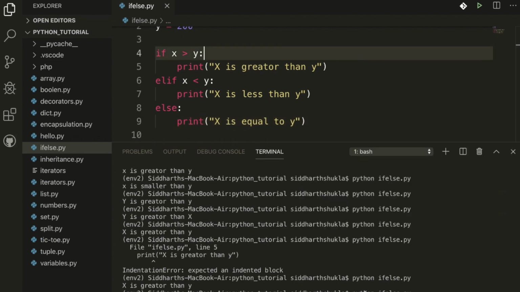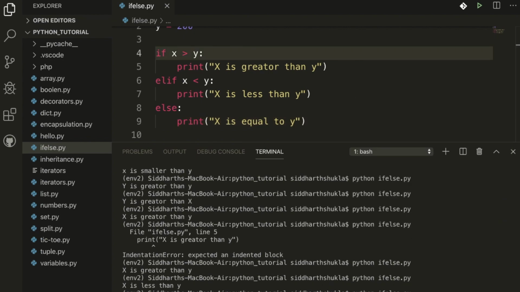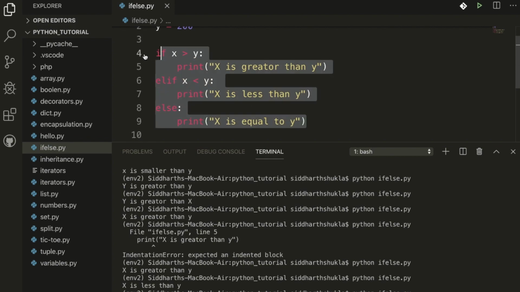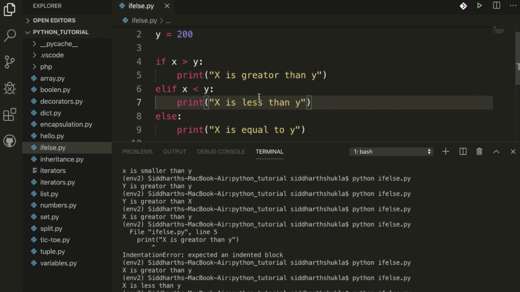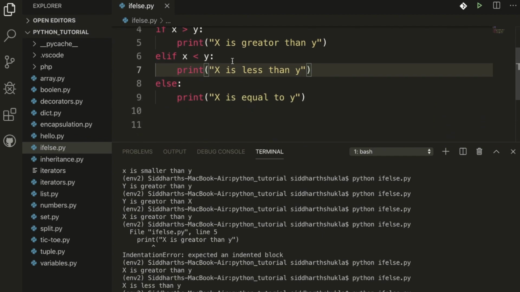Let's check again, x is equal to y. Yes, we get the third value. So I hope this is clear for you. Okay, so now this is clear maybe. Now we can get the result here, with if, else if, and else conditions. Okay, now I'm going to show you something different.